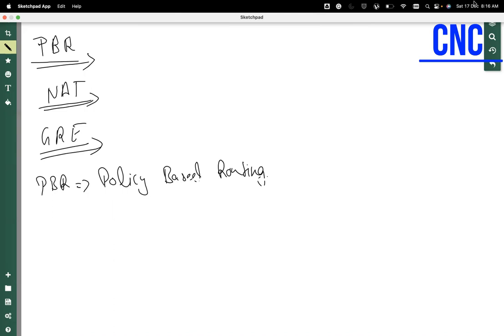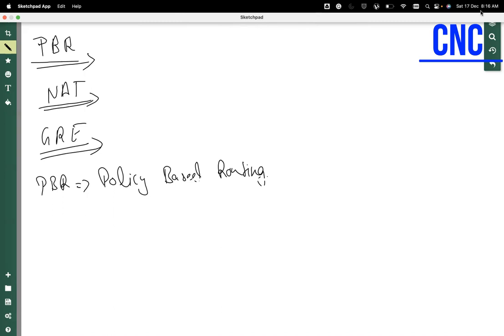So whenever you talk about RIP, static routing, EIGRP, OSPF, or BGP, all these are basically destination-based routing protocols. But when we say I'm going to do source-based routing, it means by checking the source, I want to route the packet. Let's say I'm getting a packet.